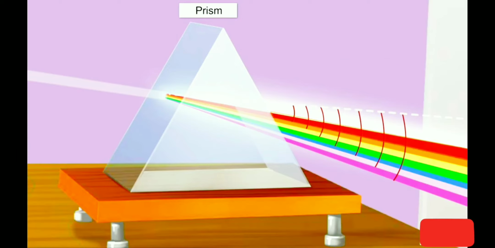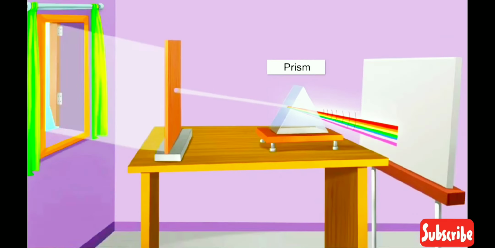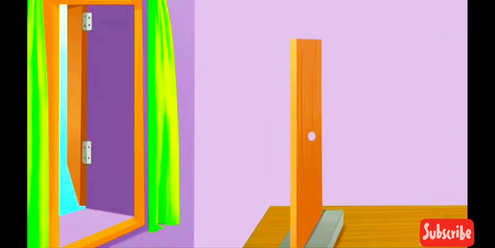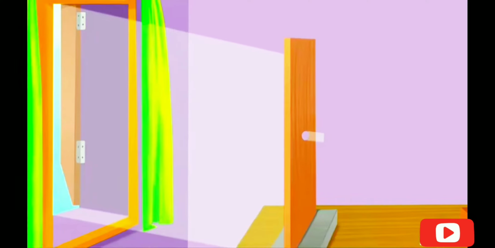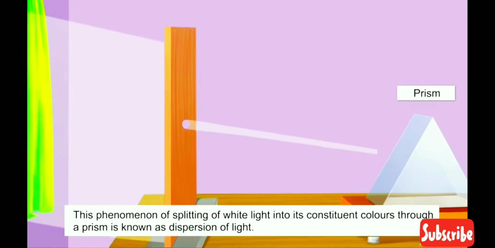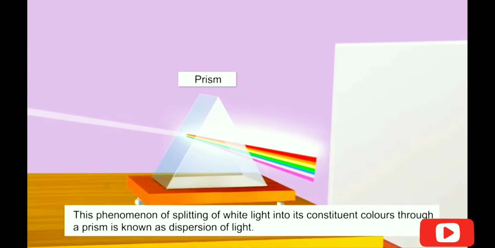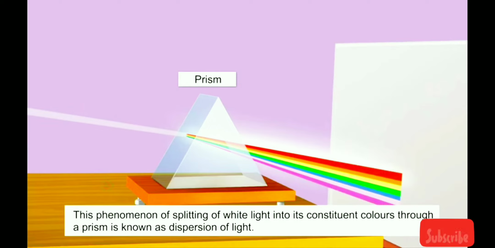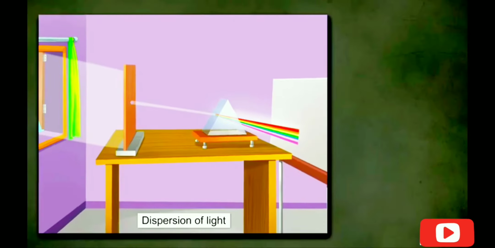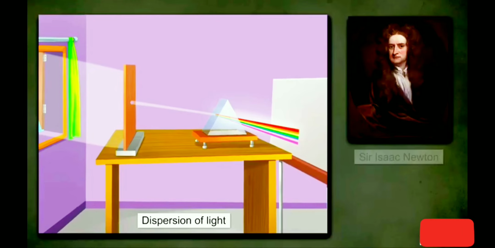When they pass through the prism, the red light bends the least while the violet bends the most. Thus, the rays of each color emerge along different paths and are distinctly visible. Thus, we are able to see a beautiful band of colors. This phenomenon of splitting of white light into its constituent colors through a prism is known as dispersion of light. The band of constituent colors is known as a spectrum.